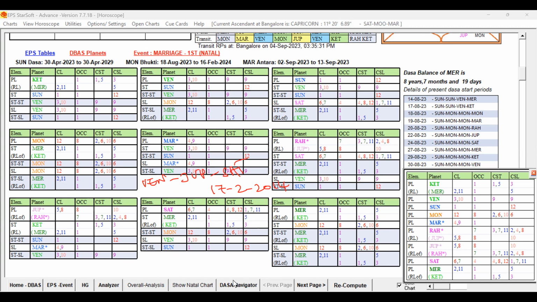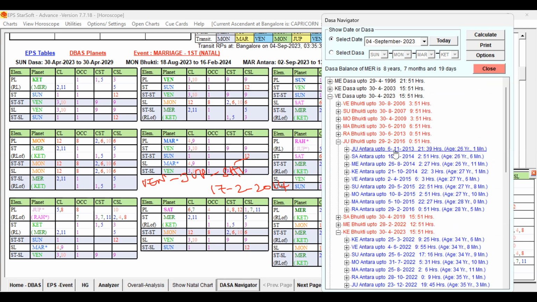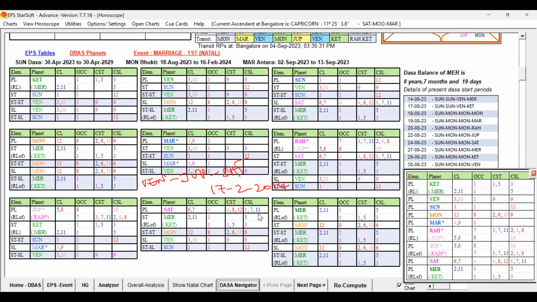Let us check the Dasa navigator. Venus Dasa, Jupiter Bukti, and Saturn Antra, up to 2014. So in Venus Dasa, Jupiter Bukti, Saturn Antra, that native got married.